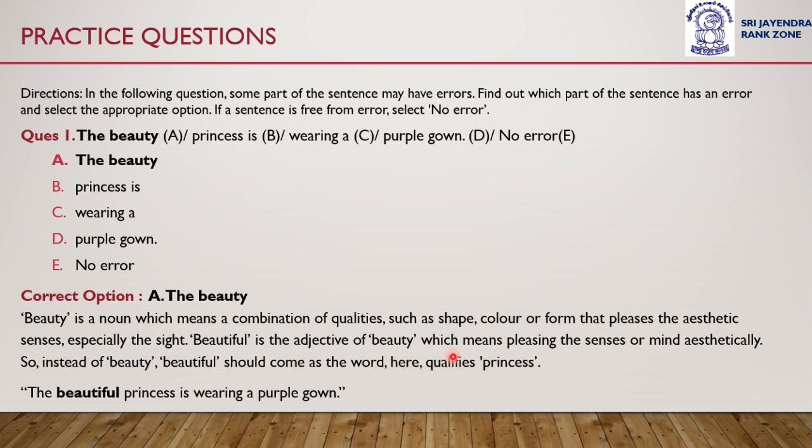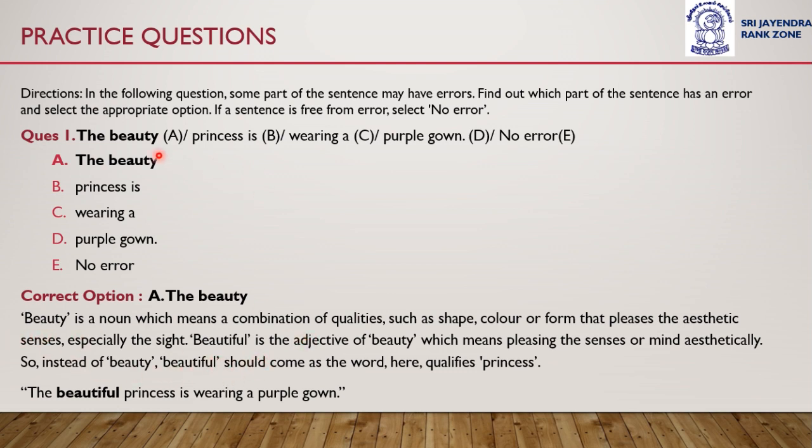Beautiful should come as a word here, as it qualifies the quality of princess. Okay, we will use the adjective beautiful instead of the noun beauty. The correct sentence will be the beautiful princess is wearing a purple gown. So when you read a correct sentence, the flow is strong and there is no anomaly. Therefore, it is mentioned in the steps to solve spotting errors that as soon as you read the error part in a sentence, you will feel a hiccup. Okay, and you will recognize the error in the first go itself.